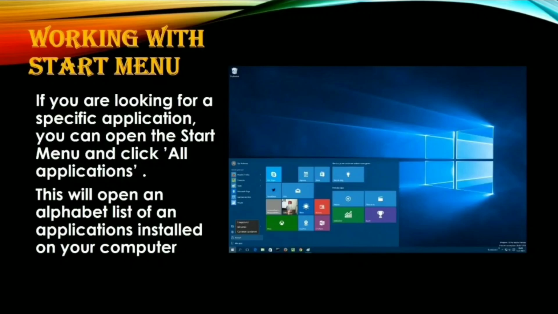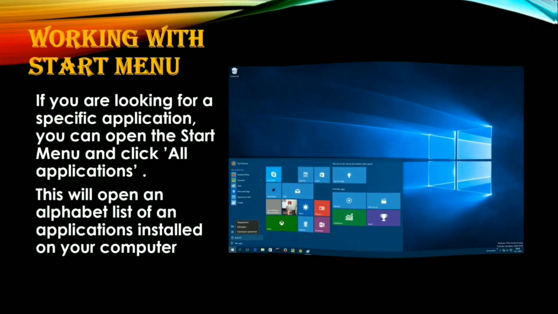If you are looking for a specific application, you can open the Start menu and click all applications. This will open an alphabetical list of applications installed on your computer. It means that if you want to open any application, we can easily search for it in the Start menu alphabetically and with the images also.